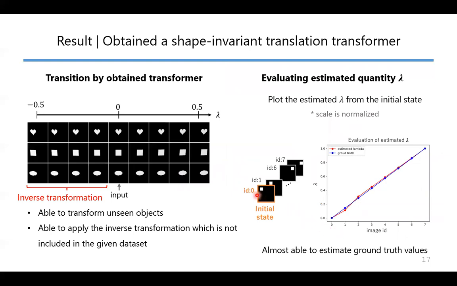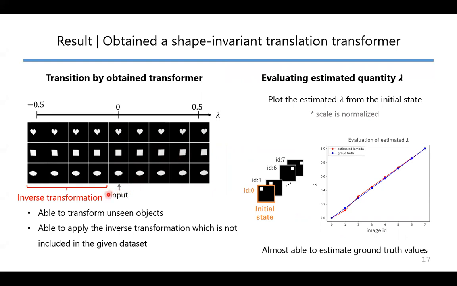So as a result, we obtain a shape invariant translation transformer. Our obtained transformer was applicable to unseen objects. These objects, shaped like a bird, cube, and oval, were not included in the datasets, but our model was able to transform them successfully.